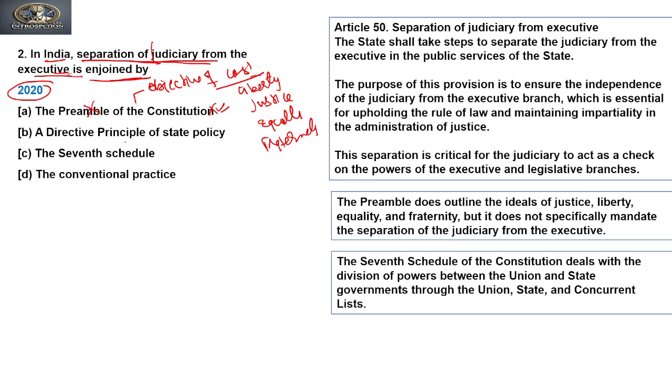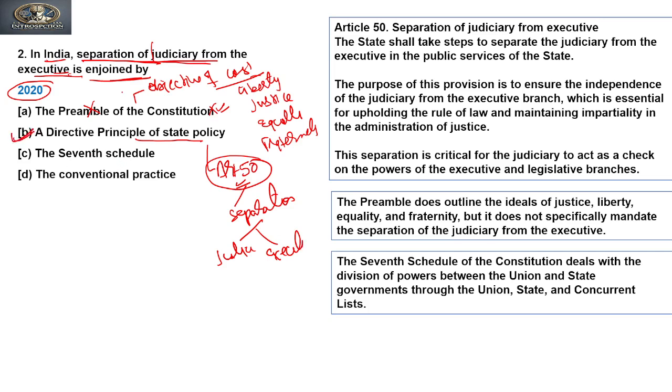Do the Directive Principles of State Policy talk about separation of judiciary from executive? Yes, Article 50 of the Constitution clearly mentions that the state shall take steps to separate the judiciary from the executive. So our answer is B. Separation of judiciary from executive is talked about under the Directive Principles of State Policy. The Seventh Schedule is also not related. The Seventh Schedule is basically related to division of power.